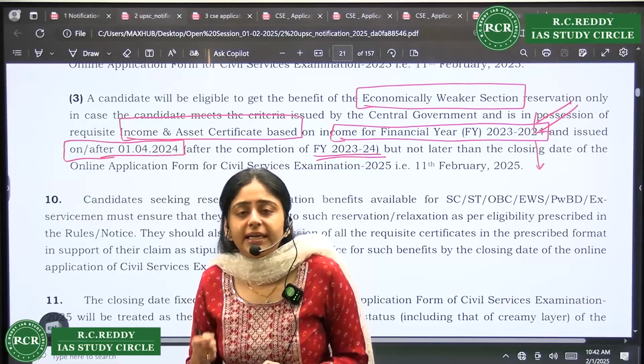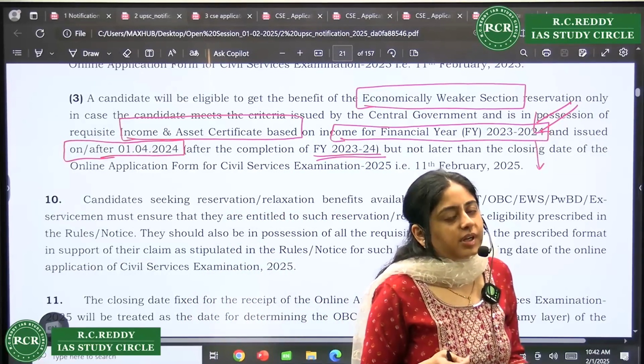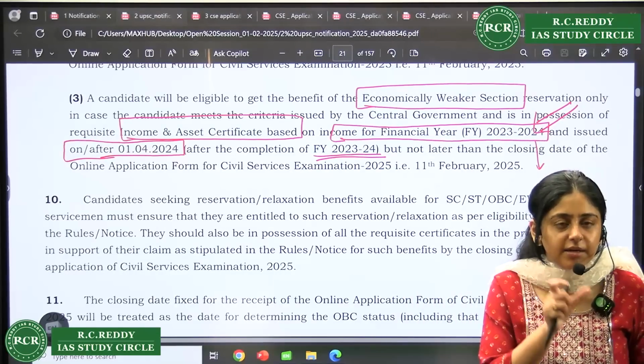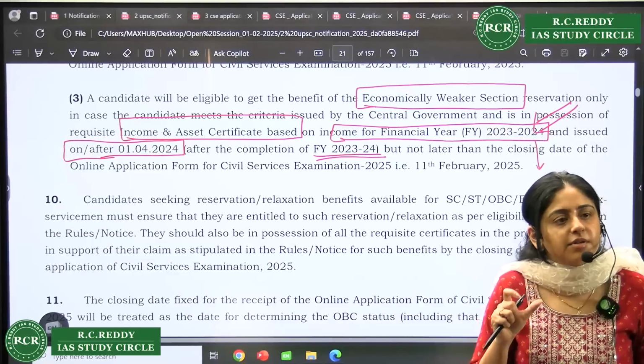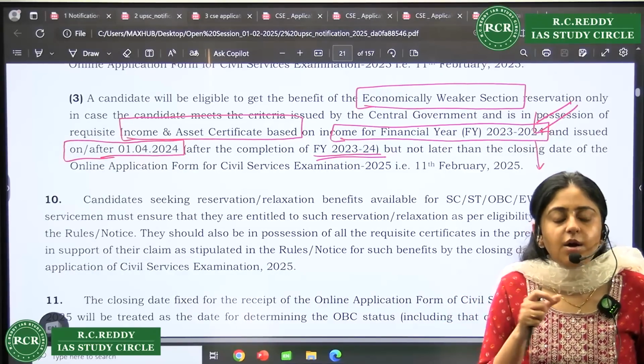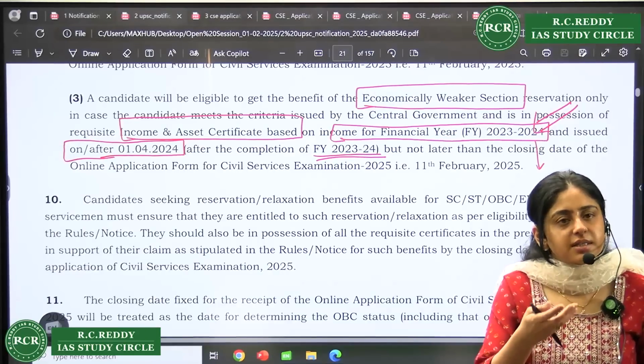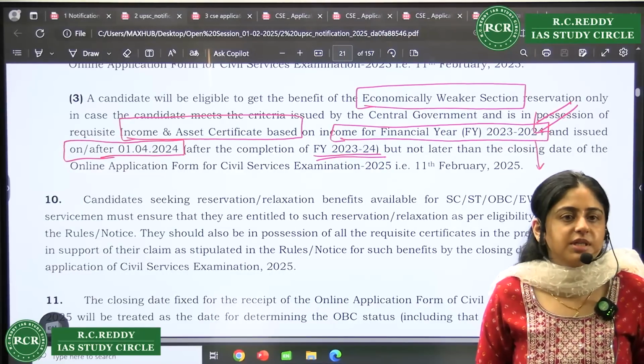So you might need a service certificate from your father's or mother's office also, that he was recruited as group C or he was recruited as group D, right? Or he was promoted to group B after 40 years. Then also you are eligible for OBC non-creamy layer.